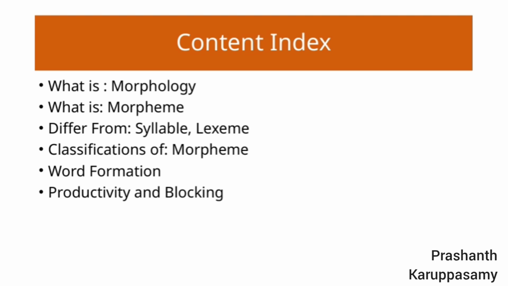Speaking of morphemes, that's the next key point. What exactly is a morpheme? A morpheme is the smallest unit of meaning in a language. It can be a whole word like book, or a part of a word like the prefix un in unknown.